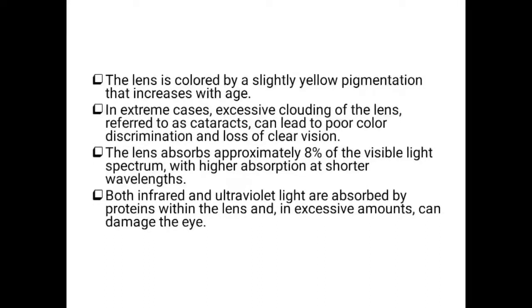The lens absorbs 8% of the visible light spectrum, with a higher absorption at shorter wavelengths. Both infrared and ultraviolet light are also absorbed by the proteins within the lens, and in excessive amounts they can damage the eye. If the infrared and ultraviolet light entering the eye increases, it can lead to severe damage to the eye.